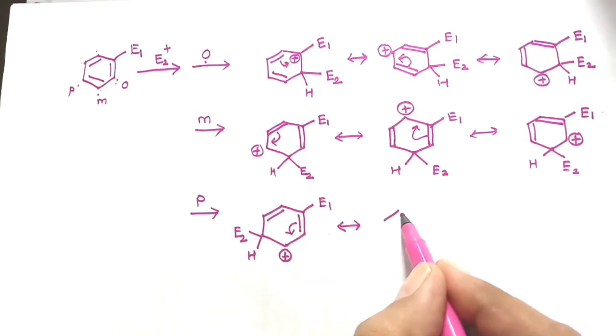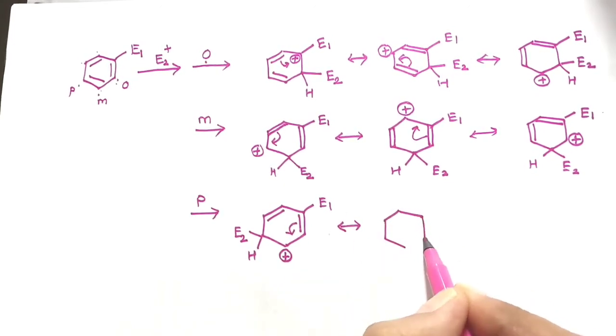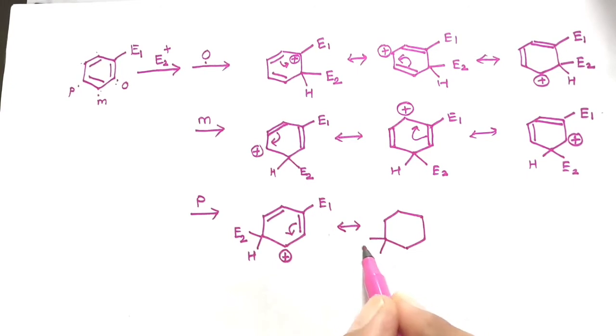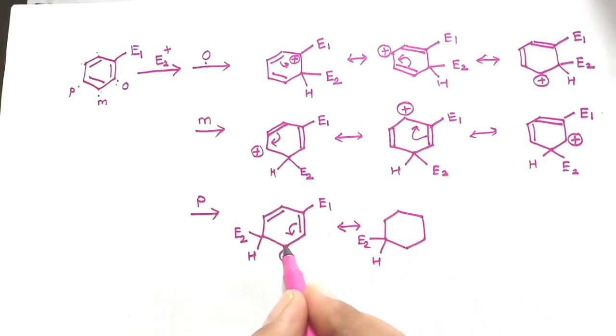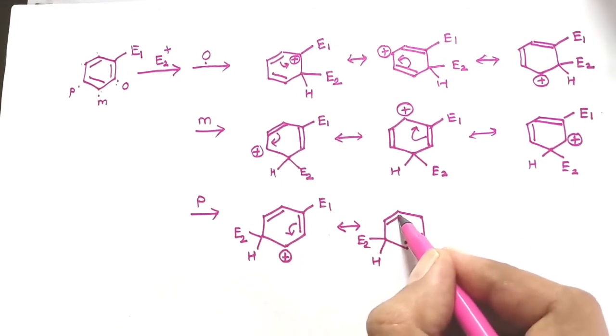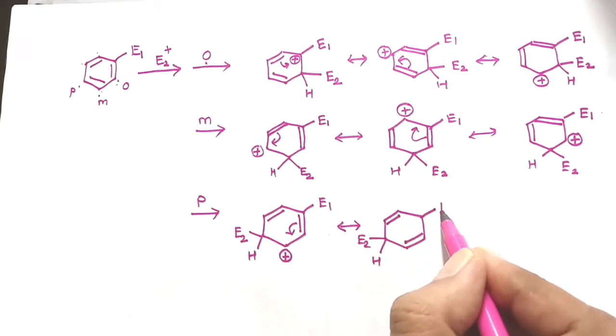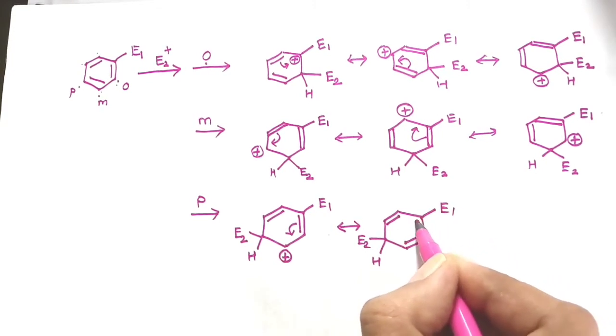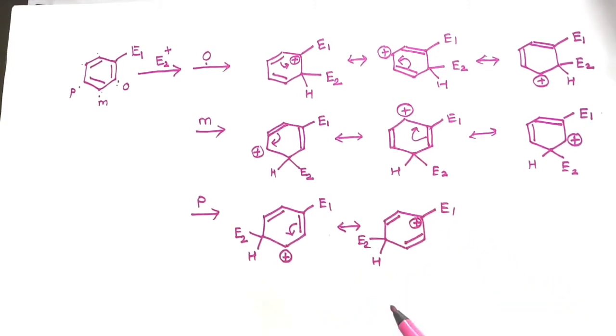If delocalization is taken into consideration, then this delocalization will result in the formation of a double bond between the two carbon atoms. So there is a bond formation over here. This is the previous bond, and now this carbon will have the positive charge.